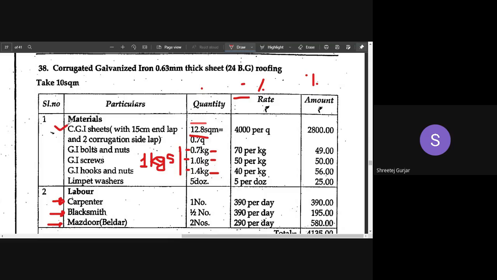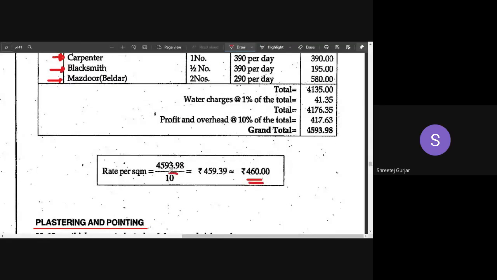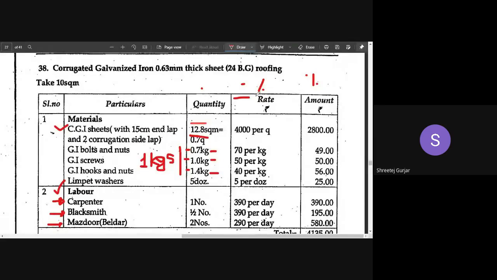Along with this material calculation, we have looked into labor calculation, and don't forget to divide it by the assumption, that is 10 square meter of roofing we had assumed initially. So divide it by 10, you will get the answer per square meter. So 460 rupees per square meter is the rate analysis for this corrugated roof sheeting. A certain amount of wastage you have to consider. I have told you 2.5 to 3% you can consider extra.